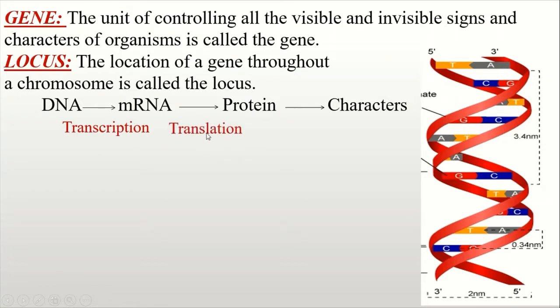This protein determines the nature and speed of biological reactions, and from that the characteristics of the living organism are determined with respect to the environment. These characteristics include everything from structure to the behavior of any living organism.